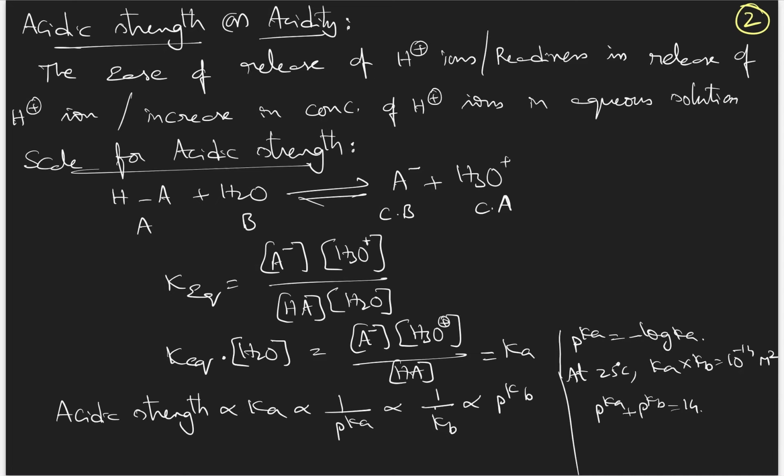First of all, how to define acidic strength? It is the ease of release of H plus ion. Ease means readiness, interest to release the H plus ion. Readiness in release of H plus ions, or increase in H plus ion concentration in aqueous solution, is acidic strength. How fast a compound will release the H plus ion will decide the acidic strength of a compound.